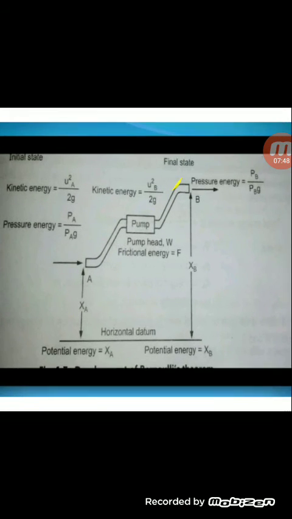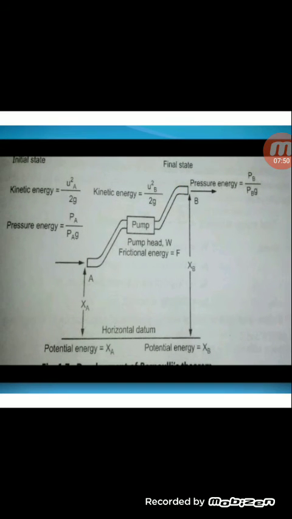Please observe this diagram. This diagram consists of location A. From location A to location B, we are going to transport our fluid. Location A, or point A, is present at the height of XA, and point B is present at the height of XB. To flow the fluid from a lower to a higher height or point, there is the help of the pump. With the help of the pump, the liquid flows from point A to point B.